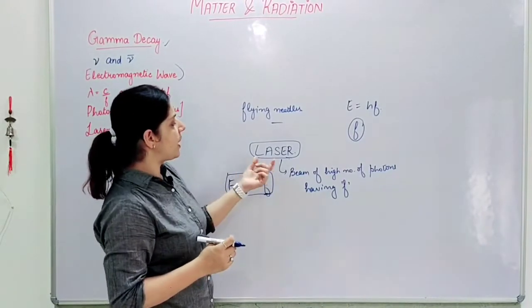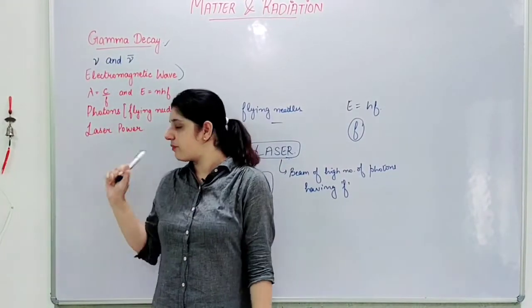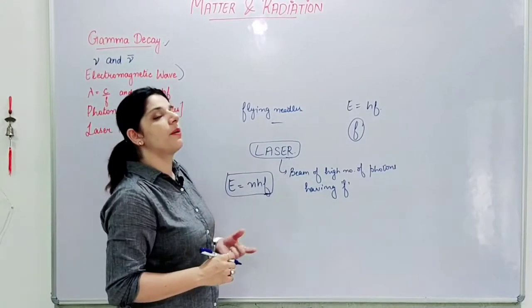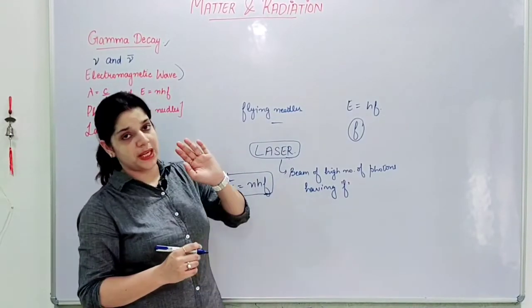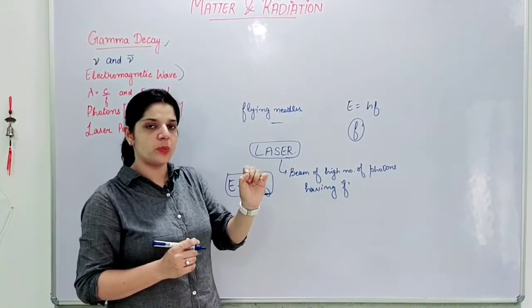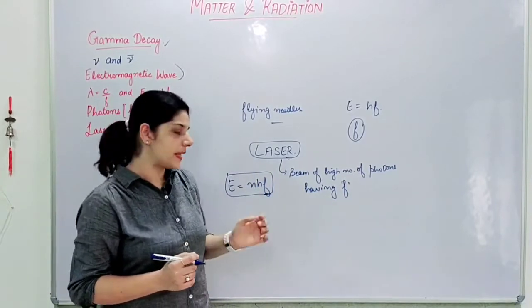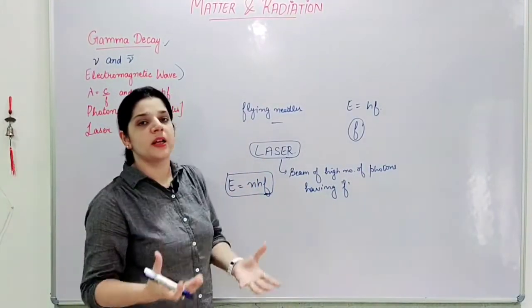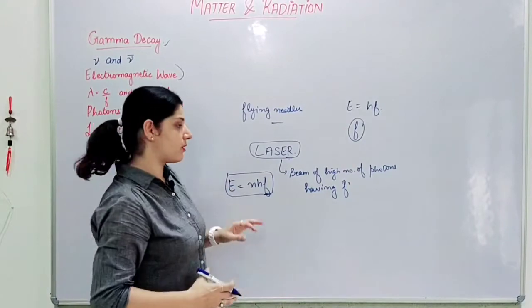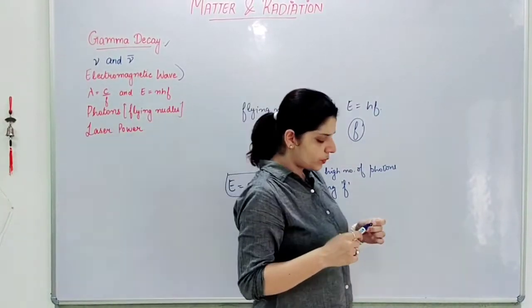So when I am talking about laser power, it is the amount of energy being transmitted through a particular point in a given second. So this will give me my laser energy and laser power, right?